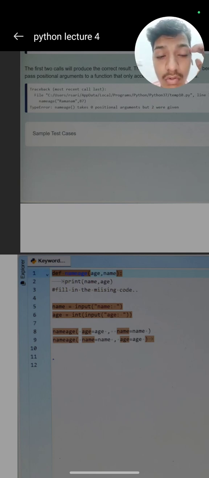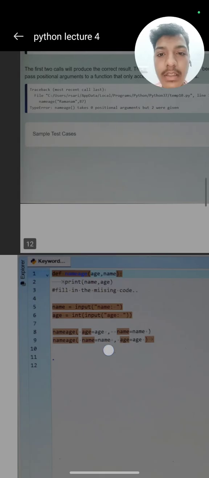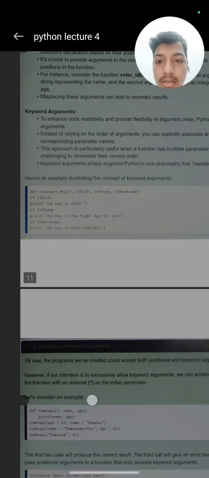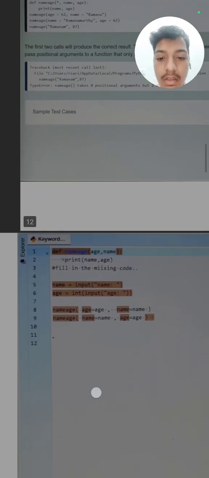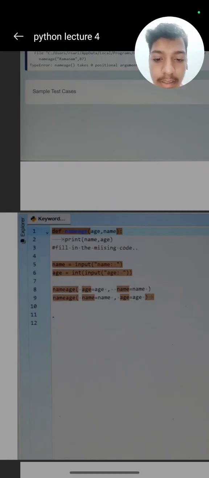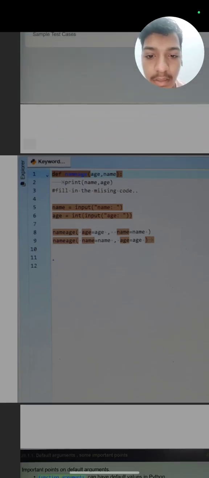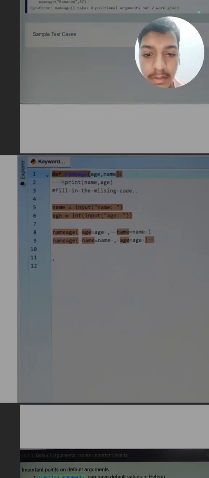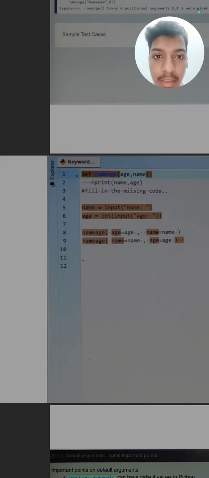So there is no need of the keyword argument. Then we should take name and age as input. Then we will call our name age function. Here name age bracket age is equal to age. First we have written the parameter, then we have given the argument, then the parameter, then the argument. So this is a keyword argument, this is not a positional argument.